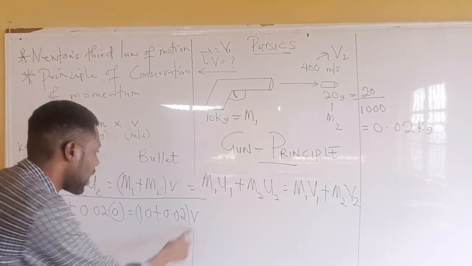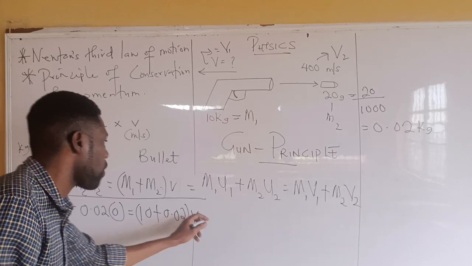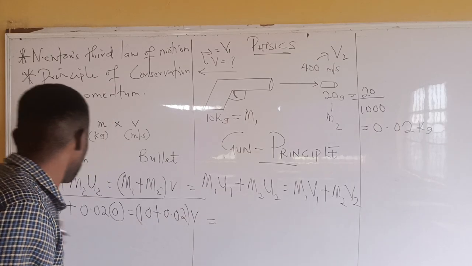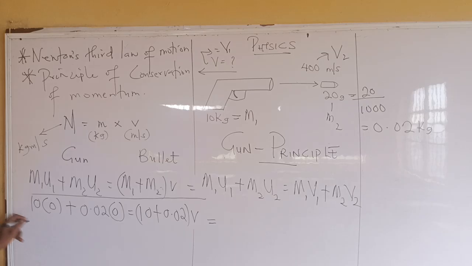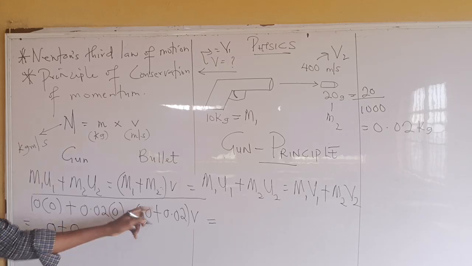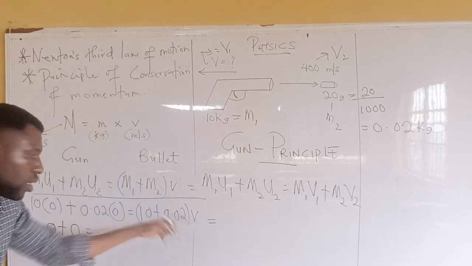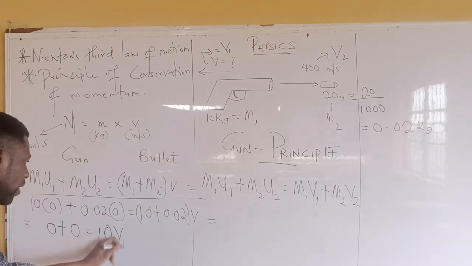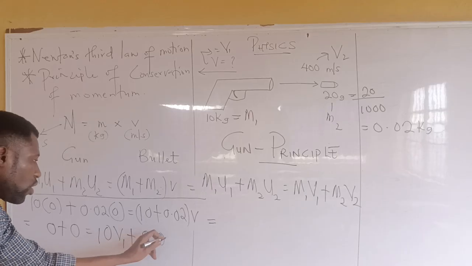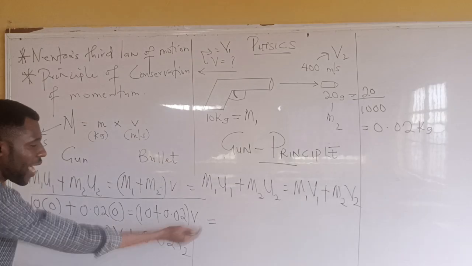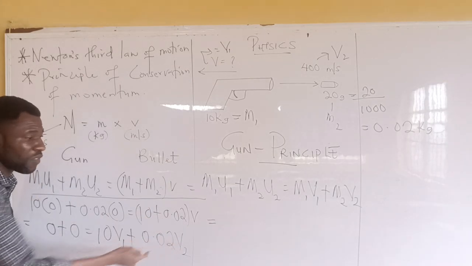Alright, so that means our formula we now have from here. This is 0 already. So from here, we have 10 times 0, 0 plus 0 equals, we'll now modify this place. Since they will not move with the common velocity, we'll now have 10 V1 plus 0.02 V2. So I've modified this part so that they can have their respective final velocities.